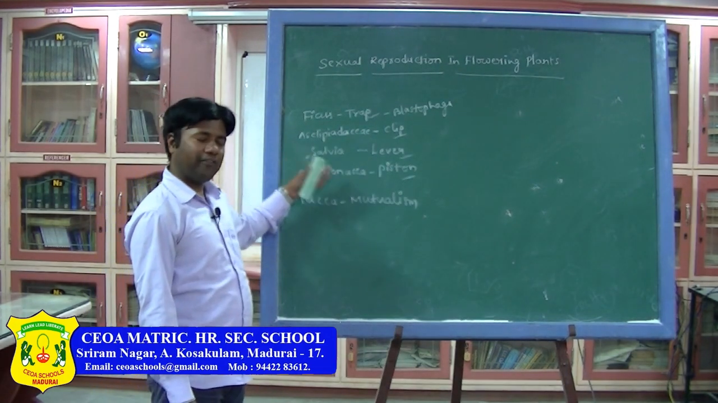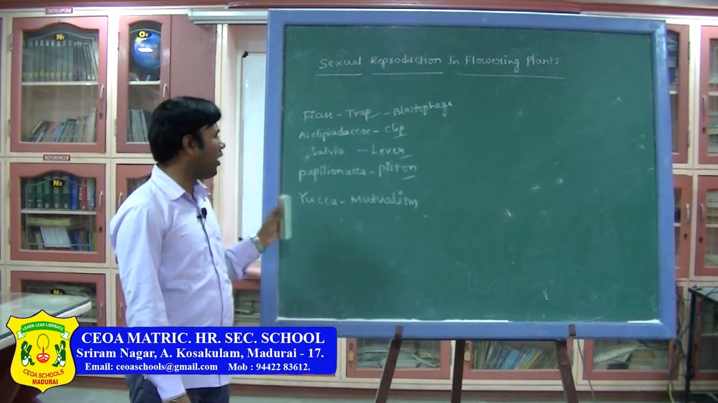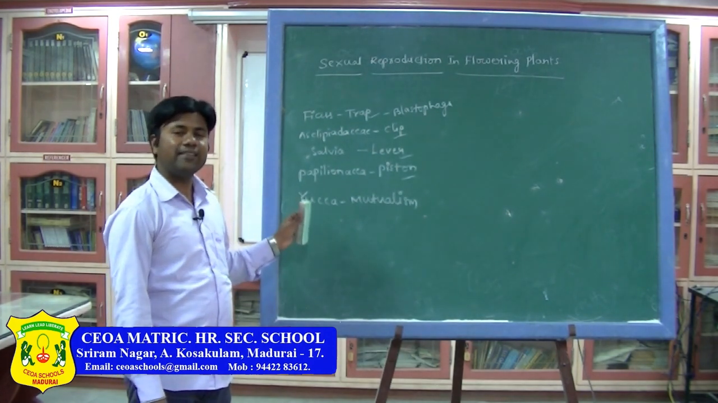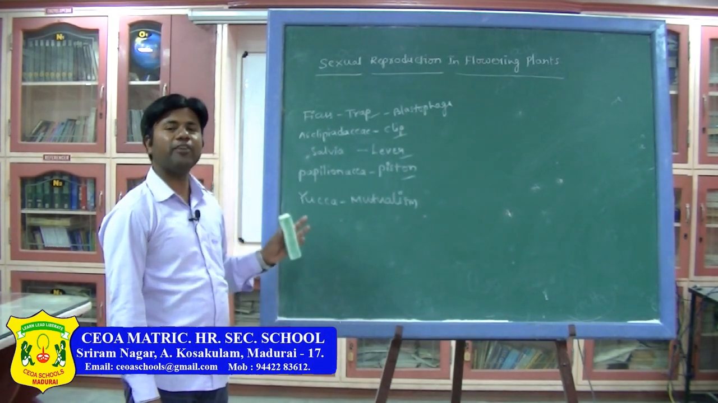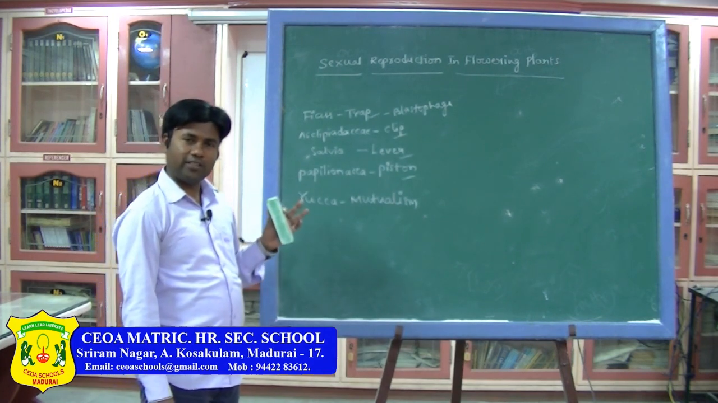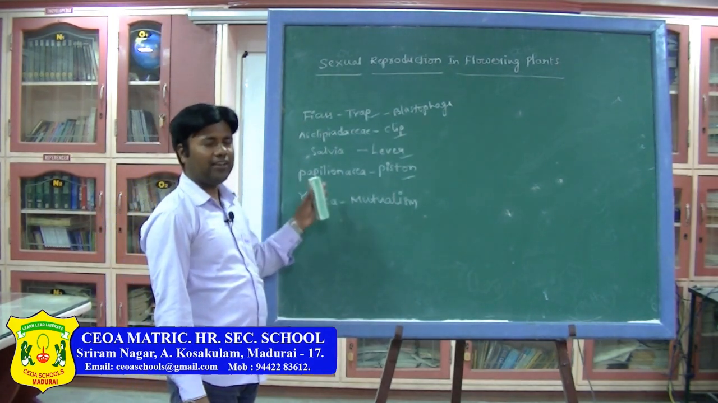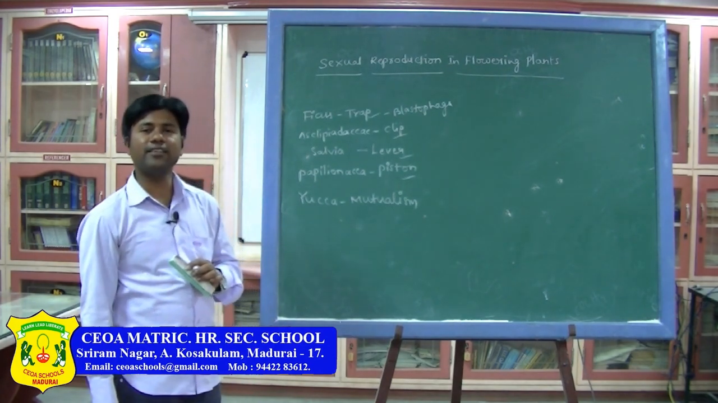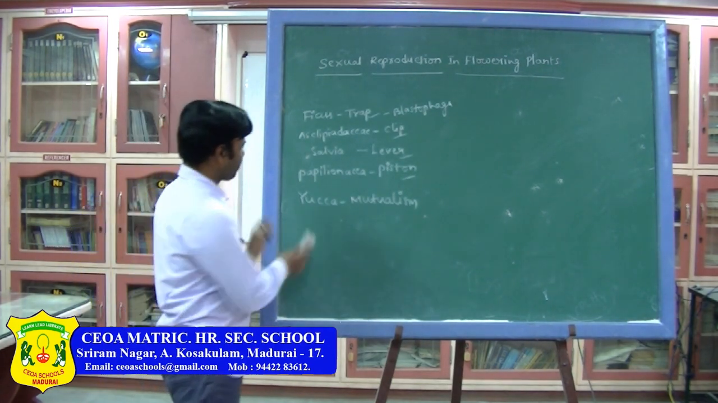However, whatever the mechanism might be, who is involved here? Finally, insects are involved. Insects play an important role in pollination. Pollination by insects is called insect pollination. Next.